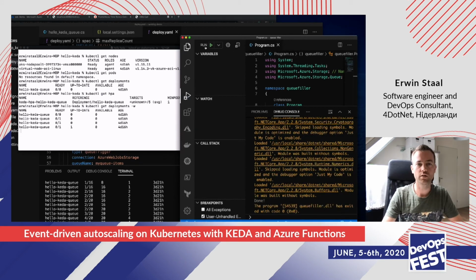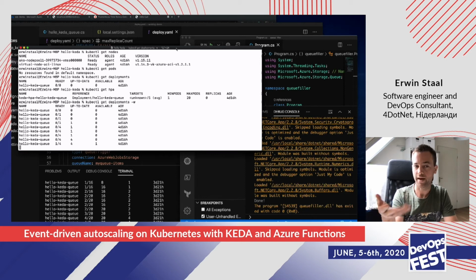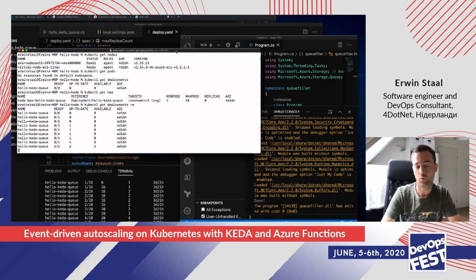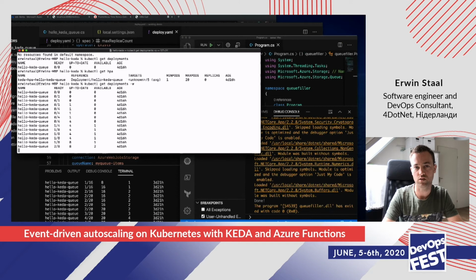And as you can see here on the left, KEDA already picked it up and already started scaling my container there. So the function itself actually doesn't do that much. It just prints out the item on the queue. It waits 10 seconds, otherwise it will be way too fast. And then it's just done again, and it will have handled that particular message. So as you can see, KEDA starts scaling that particular deployment, and it will go up to around the 16 or 20 till my queue actually is done.